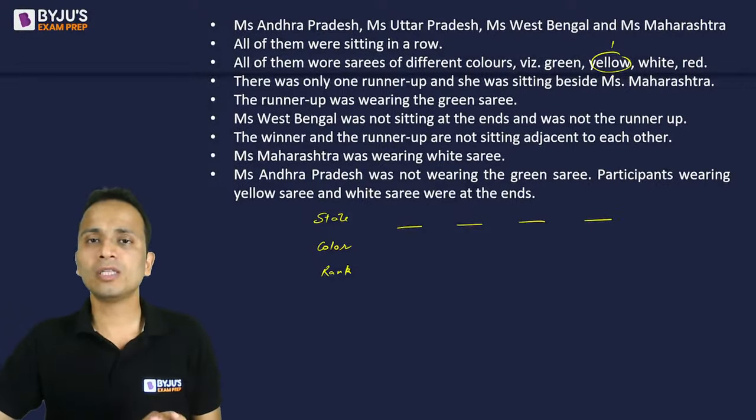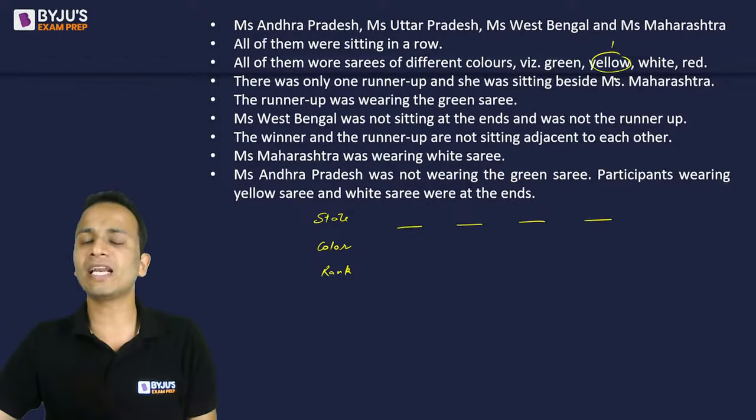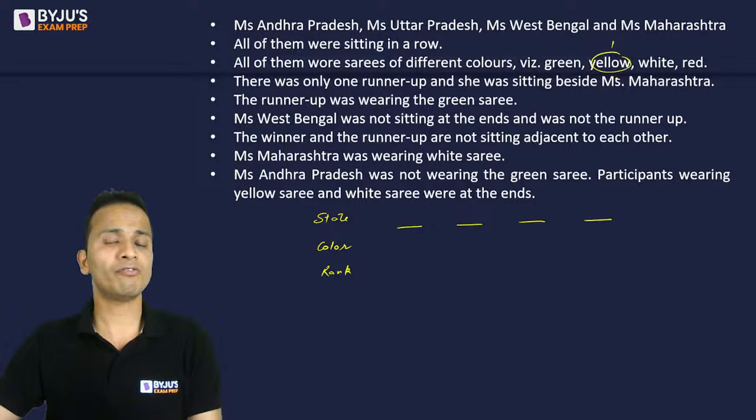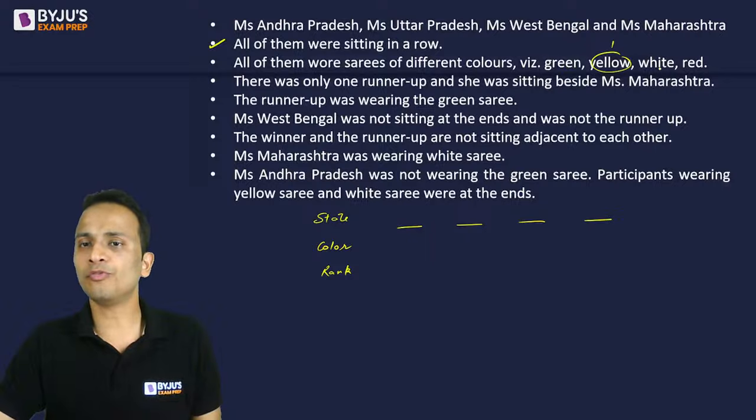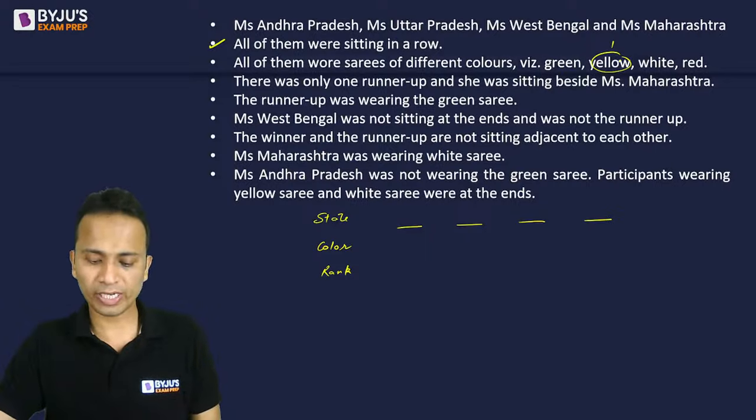Up till now, the one wearing the yellow sari has won the contest. So we know who will be ranked number 1, but we don't know from which state she has come. Now all of them were sitting in a row. Fine, I've made 4 chairs. All of them wore saris of different colors, green, yellow, white and red, where the one wearing the yellow sari is rank 1.